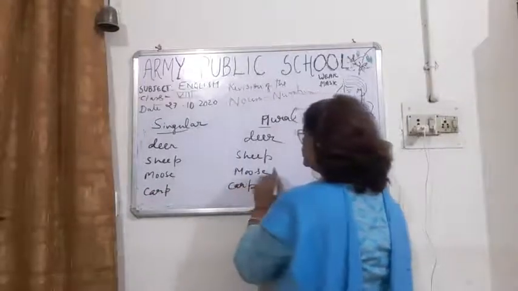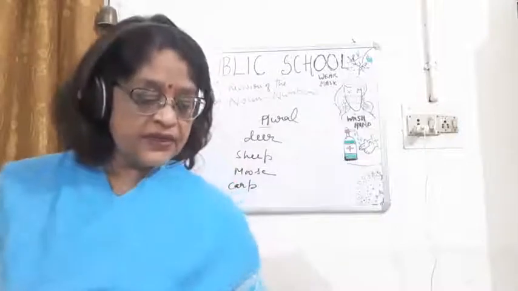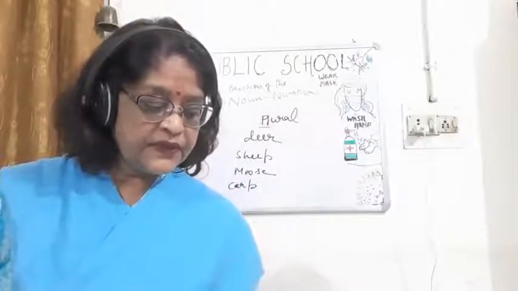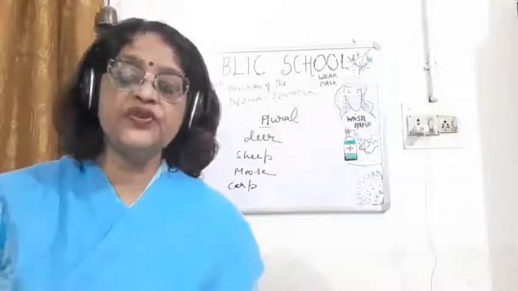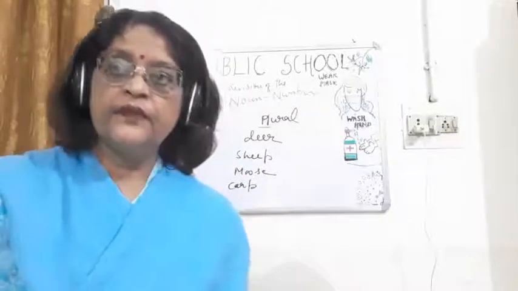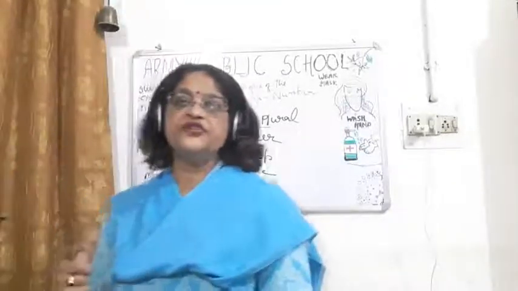So this is known as zero plural, where singular and plural are the same. But children, in some cases zero plural is used, like fish.